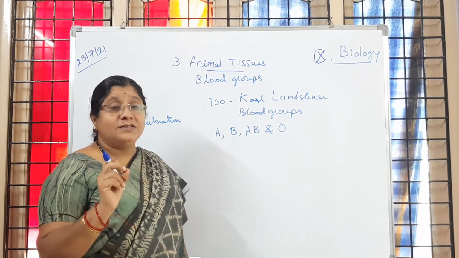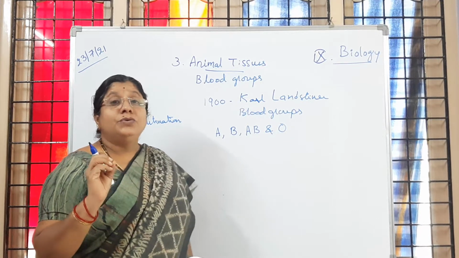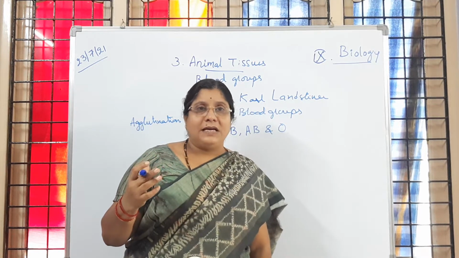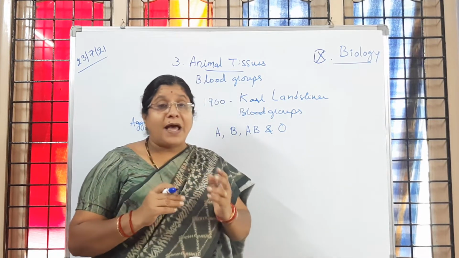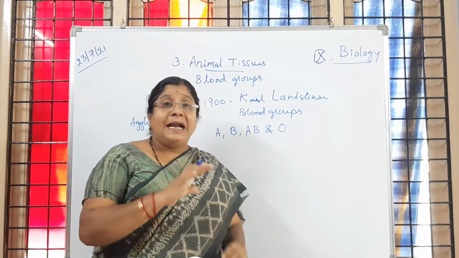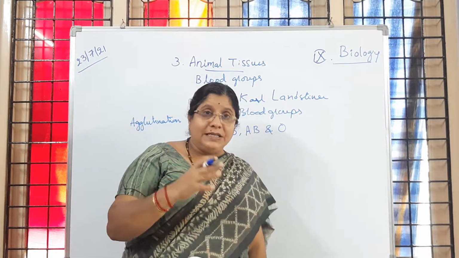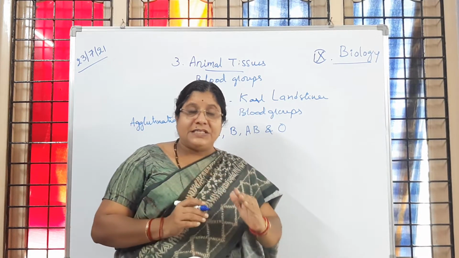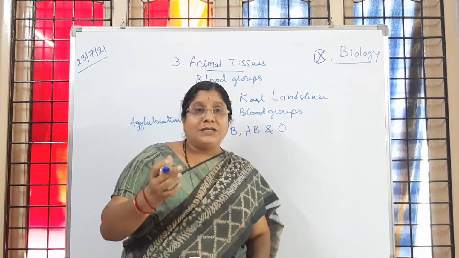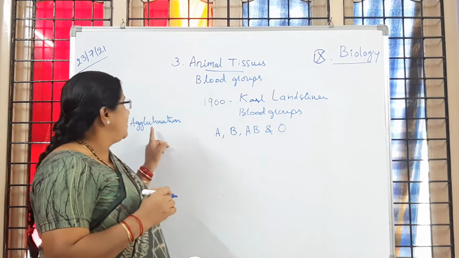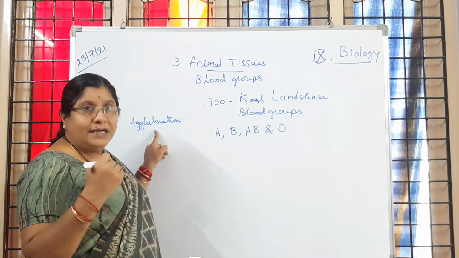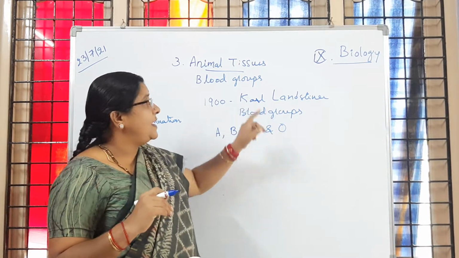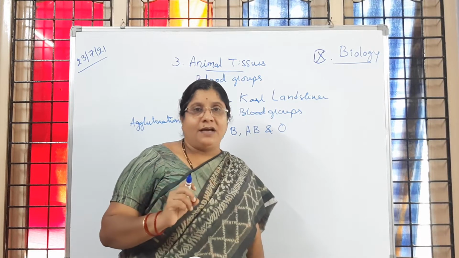So what is the importance of knowing our blood group, children? To avoid the problem of clumping of blood cells. A reaction happens between the antigens and antibodies which are present in the blood, which results in clumping of blood cells. That clumping of blood cells, which happens because of the reactions of antigens and antibodies, we call agglutination, and it leads to death. Is it clear to children? So to avoid that, blood groups came into existence through Carl Landsteiner. Is it clear to children?